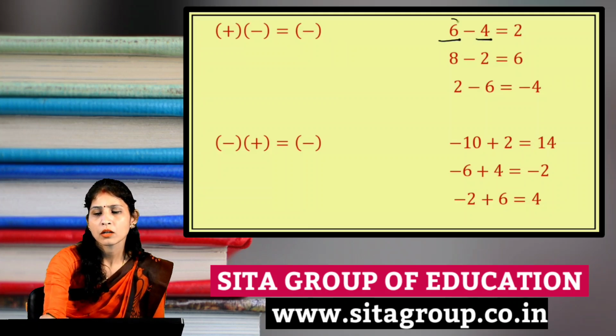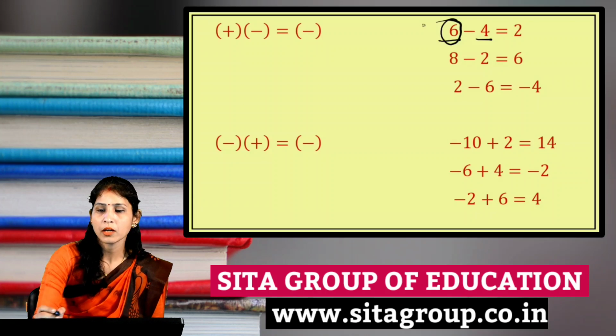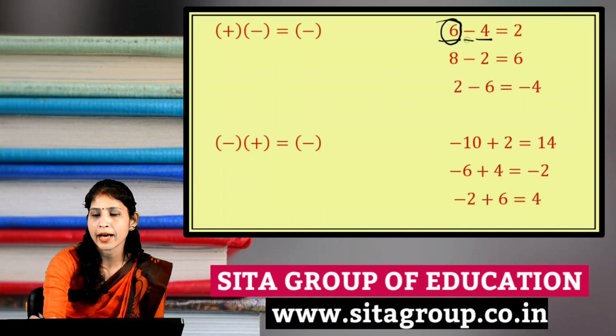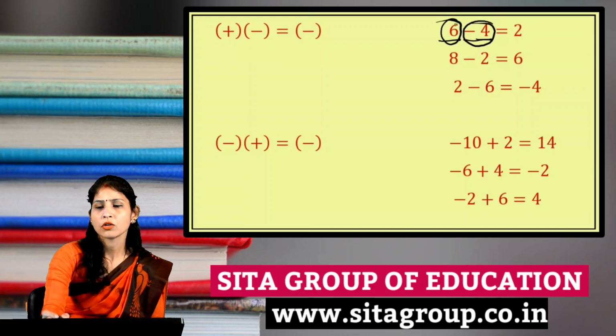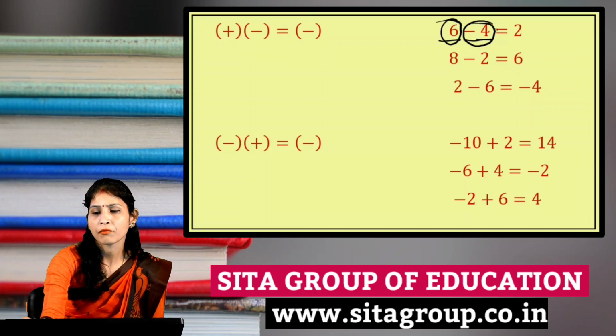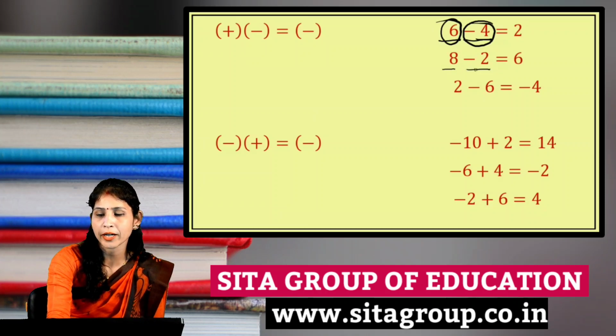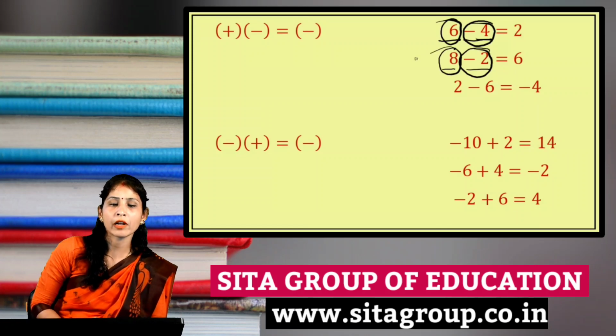Here 6 is a positive integer and 4 will be read as a negative integer. So 6 minus 4, we will subtract it, and it becomes 2. Next, 8 minus 2. Here we read 2 as minus 2. This is a negative integer. And which concept will we apply here?